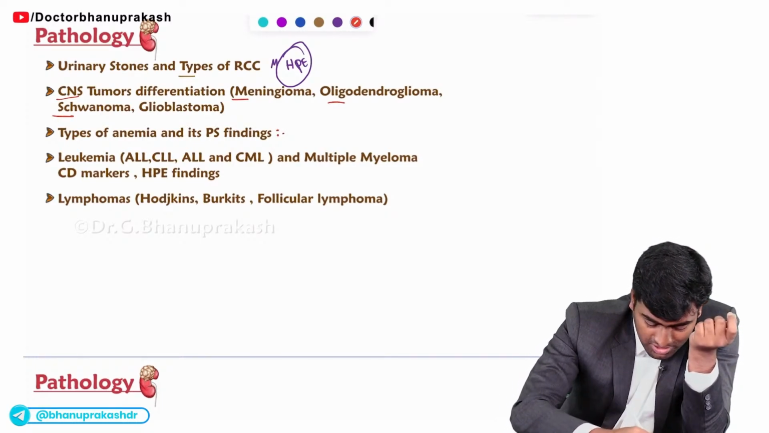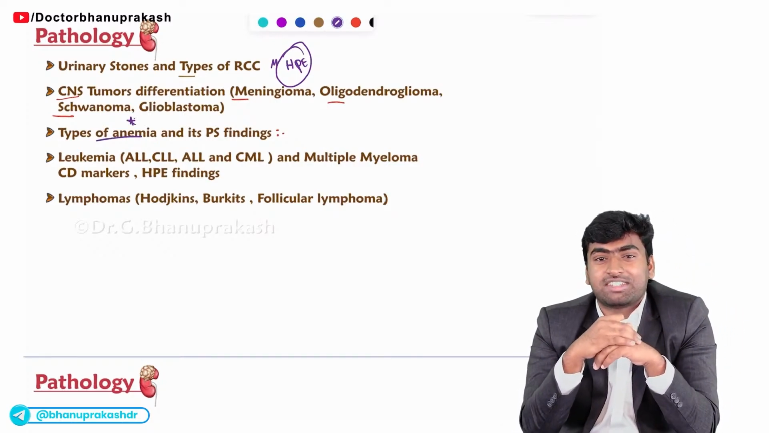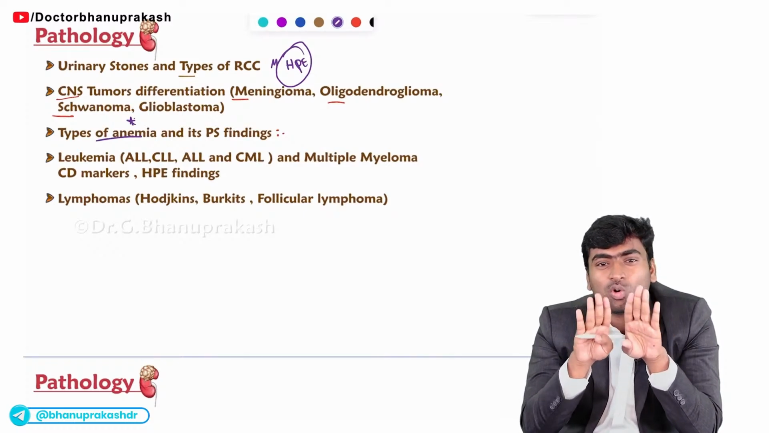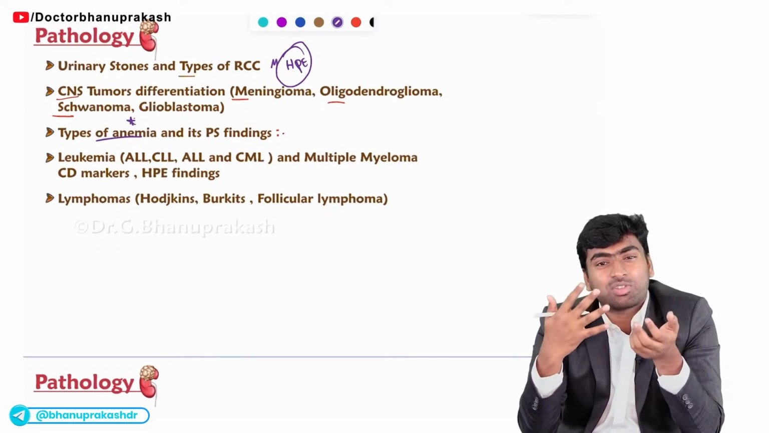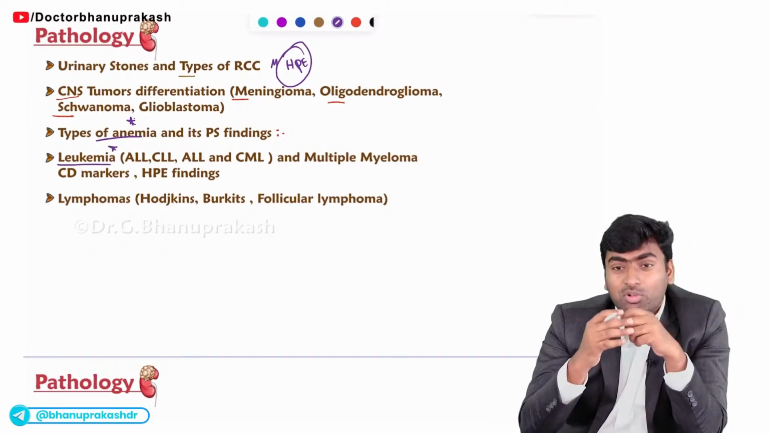And without this question, the paper will always be incomplete. So what is it? It is anemia and its types. Mostly from anemia and its types, they will try to correlate between these anemias and they will ask you which type of anemia this is. Fine.